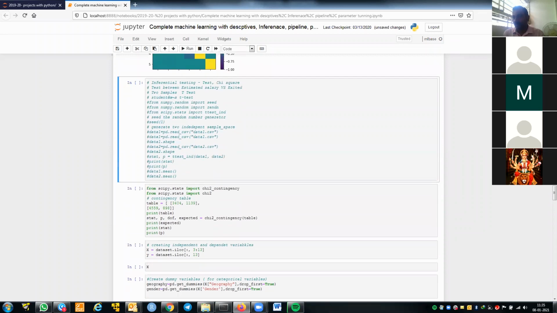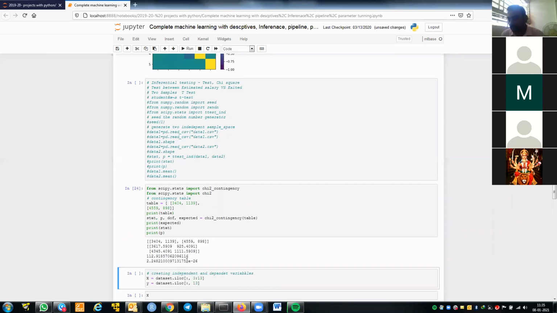Now, as I told you, we need to understand the statistical significance also. For statistical significance, if both are continuous variables, we'll do the correlation. If the correlation is significant, we can use that variable in the model. If it is a categorical variable, we can calculate the chi-square, and if the chi-square is significant, then we can use that variable. For example, here I wanted to understand whether there is any relationship between gender and this one. So that's what I have done. If you see the p-value is very small, that means it's not independent. There is a relationship with this variable, so I can use it. That's how we need to see. We need to do these kinds of things in your project also.